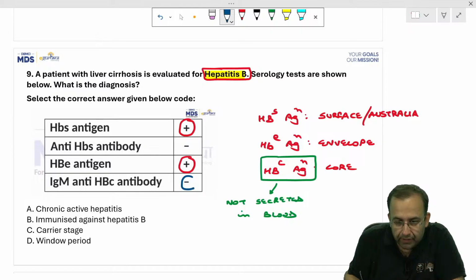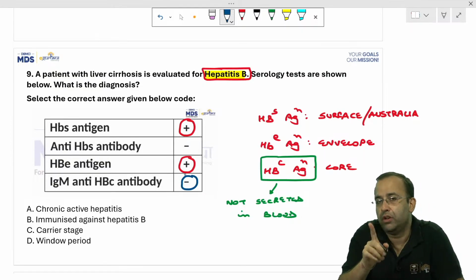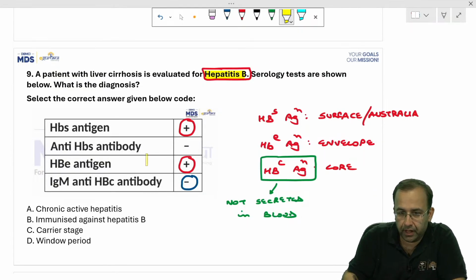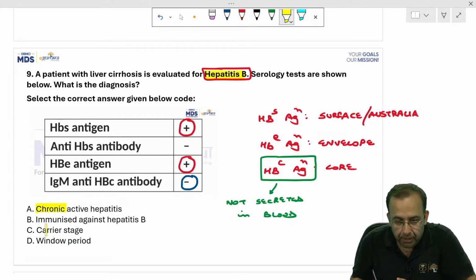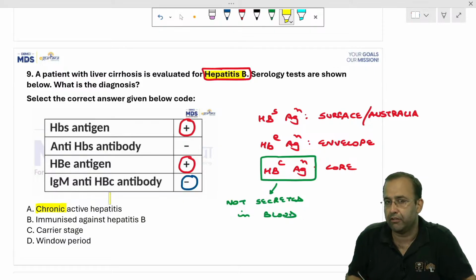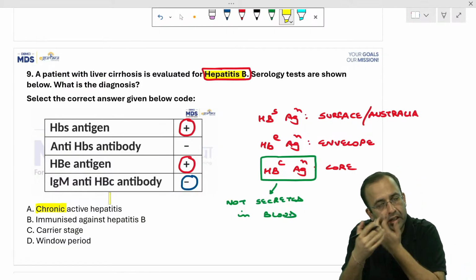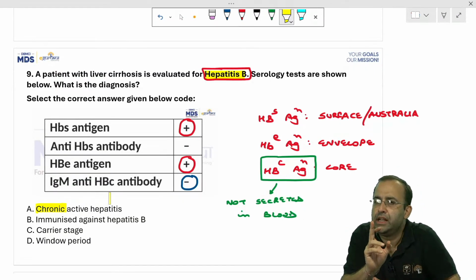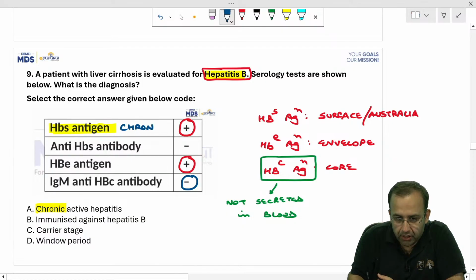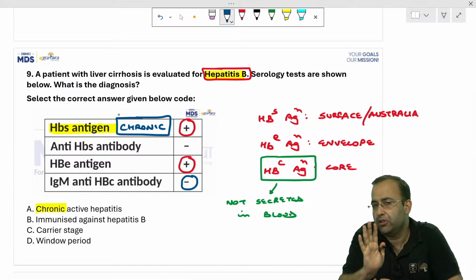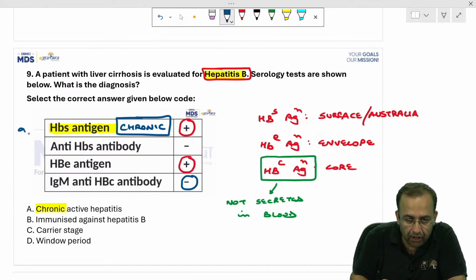IgM antibody is negative. That means it cannot be acute infection. It is chronic. If it is chronic, it can either be carrier stage or chronic active. Chronic active means it is actively proliferating. Carrier means HBe antigen will be negative. HBs antigen told me it is chronic infection. It can be chronic active or carrier. That is option A or C.